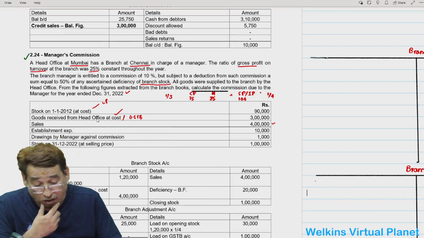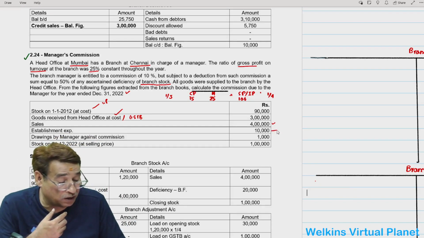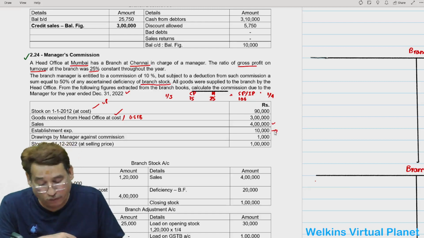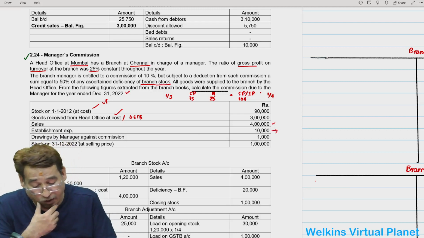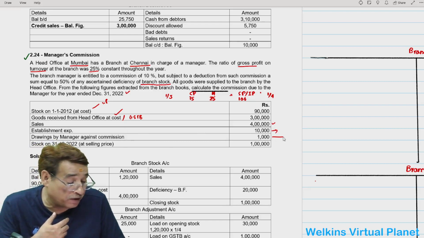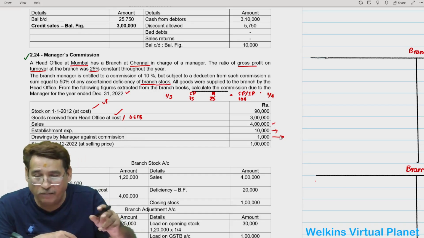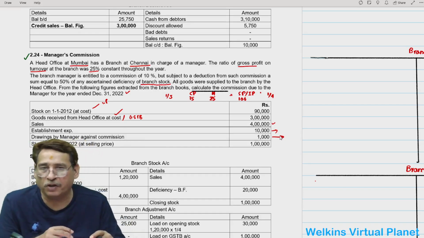So now the next item is sales, 4 lakh. As I told you, establishment expenses are there, which will be put towards the debit side of the profit or loss account. Now this line, drawings by manager against commission, what does it mean? Drawings by manager against the commission.